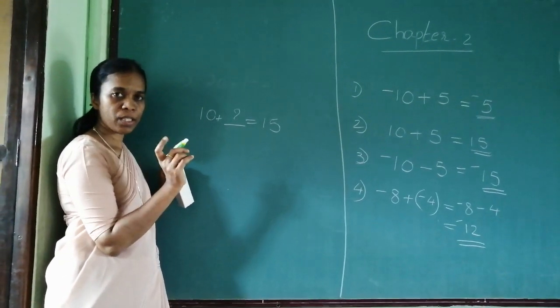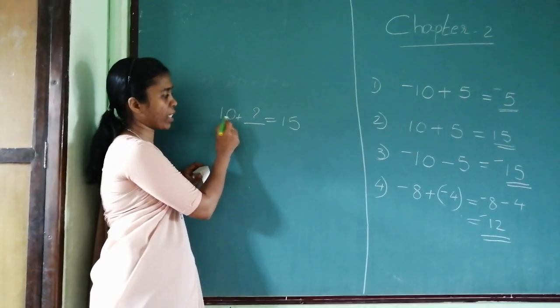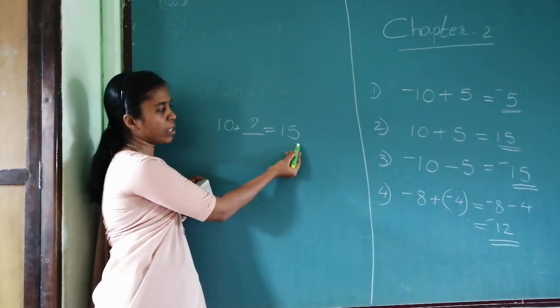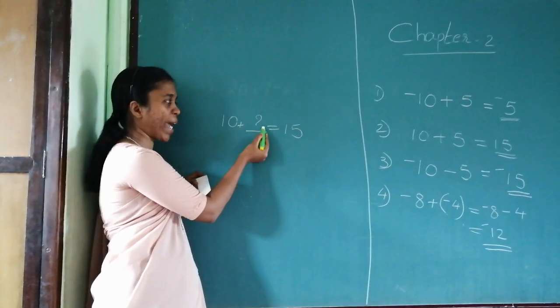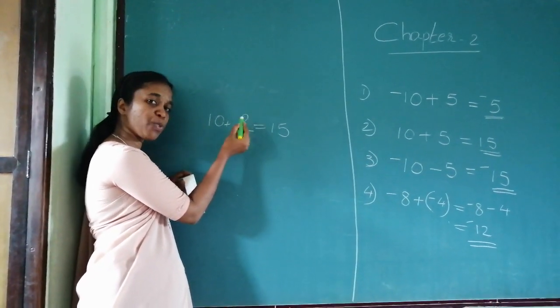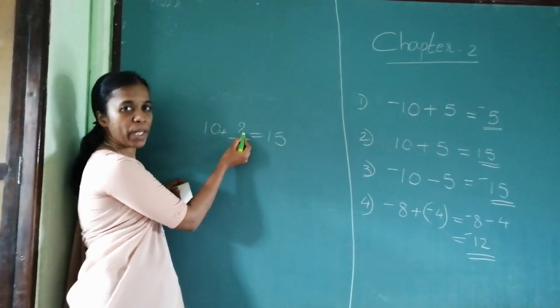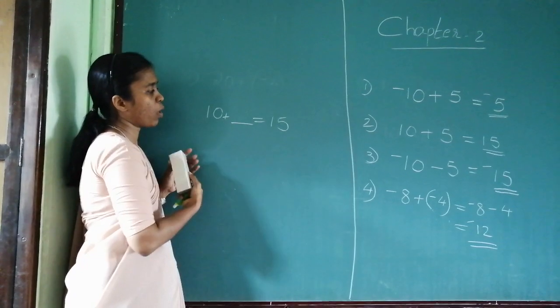Now, you know that in addition and subtraction, if the signs are same, we add the number and put the sign of the greater number. This is 50. That means this is bigger than this number. That means you are adding something over here. And if you are adding, that has to be a positive number. So how much more you should add over here to get 50? That number is 5.